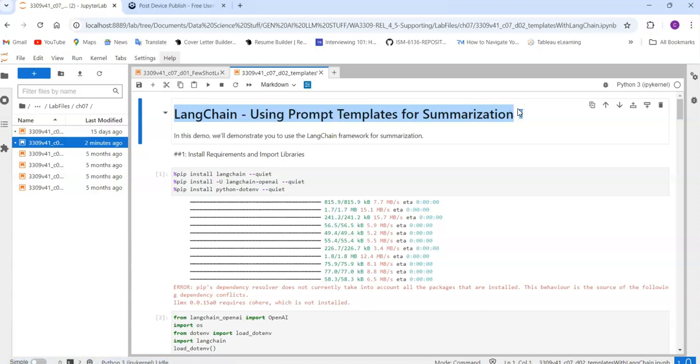First one, LangChain. What is LangChain? LangChain is a framework. Framework means you use that particular thing in your code for doing the task. A framework is different from a language. A language is simply the code that you're writing, but a framework has a set of things already developed, and you can use the framework and the methods inside it for doing your task. This is how you can define a framework.